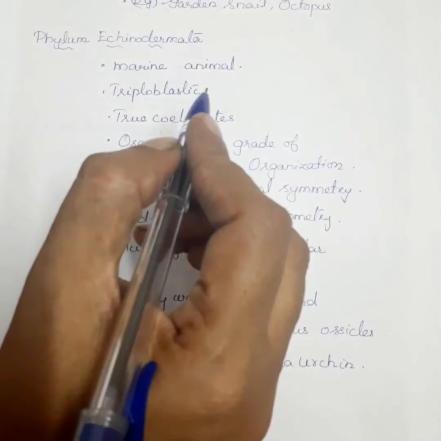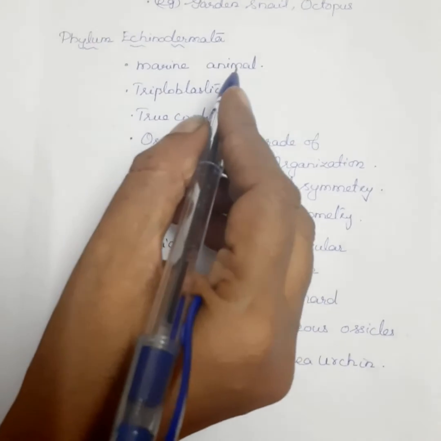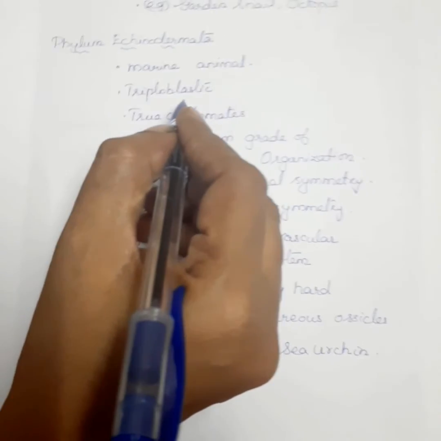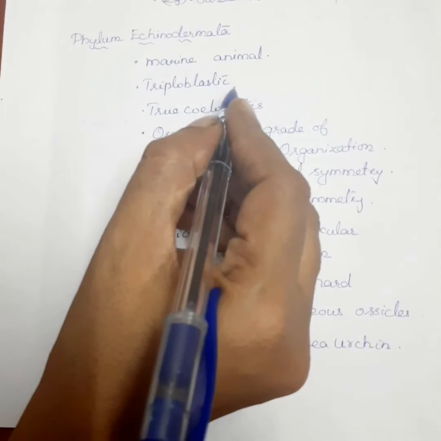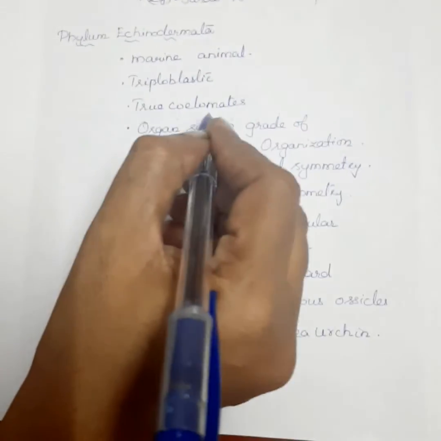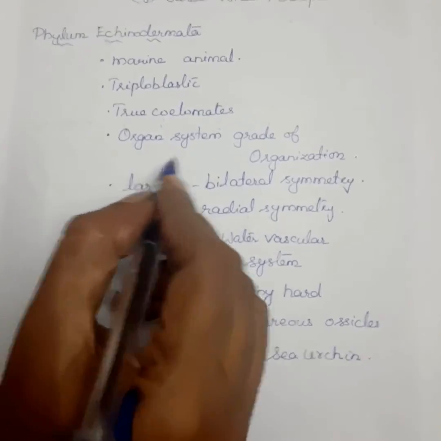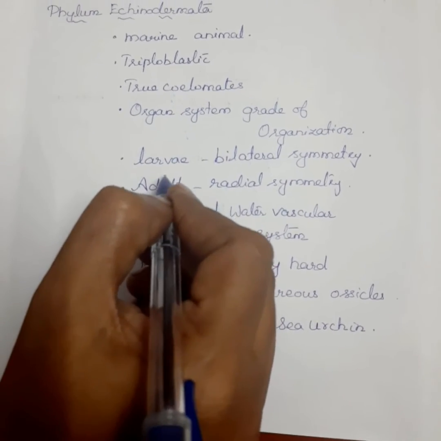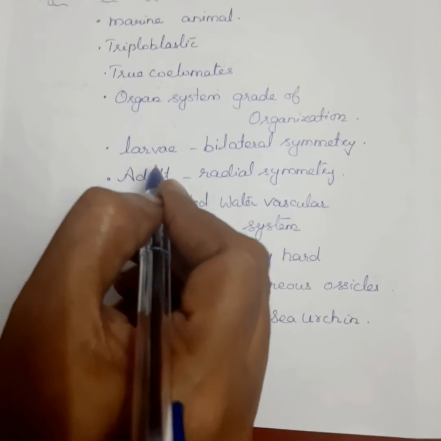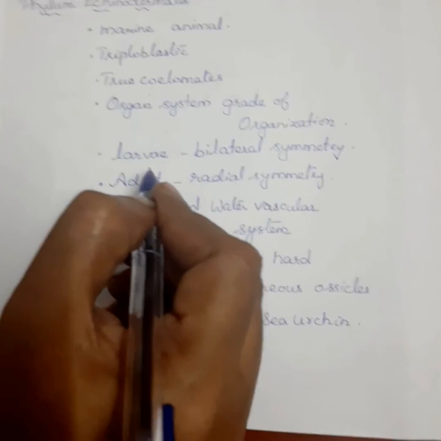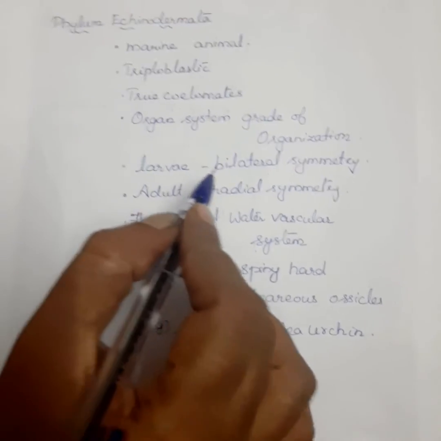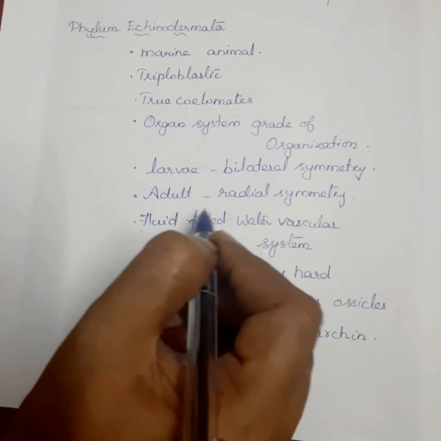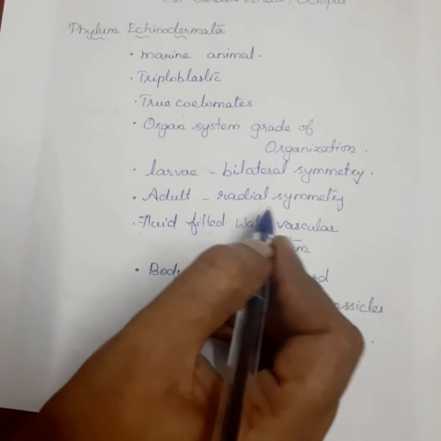These are free living marine organisms, and these are present in water. It is triploblastic because it contains 3 germ layers, and it is a true coelomate. It is at the organ system grade of organization. And next one is the larva. What is a larva? The youngest stage of any organism is called a larva. In the larva stage, it has bilateral symmetry.